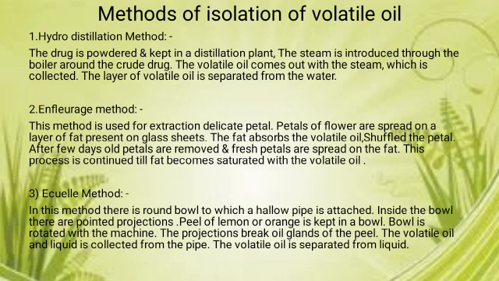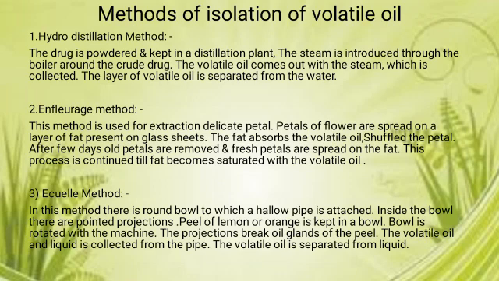The second method is called the enfleurage method. This method is used for extraction from delicate petals, because if you want to collect volatile oil from petals, the distillation method is not useful. So in this method, the petals of flowers are sprayed on a layer of fat present on a glass sheet. The fat absorbs the volatile oil. After a few days, old petals are removed and fresh petals are sprayed on the fat. This process is continued till the fat becomes saturated with volatile oil.